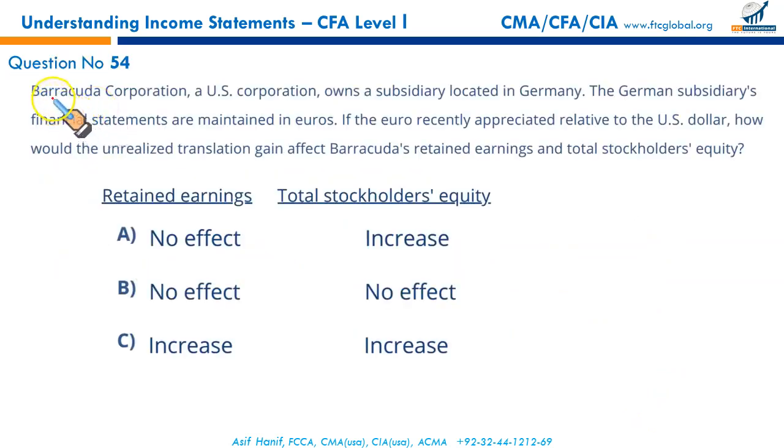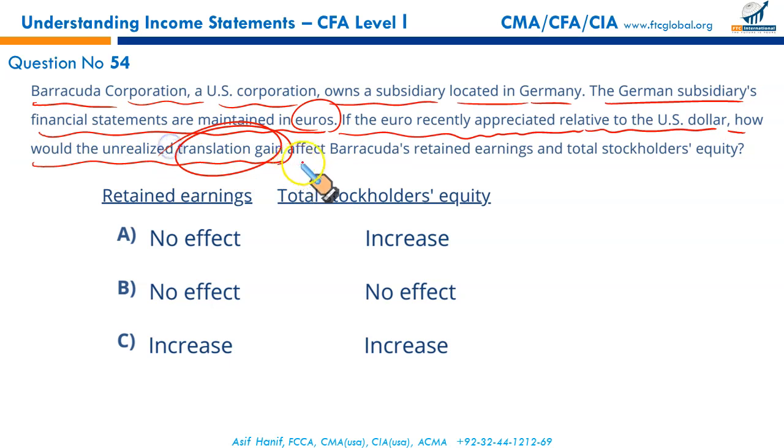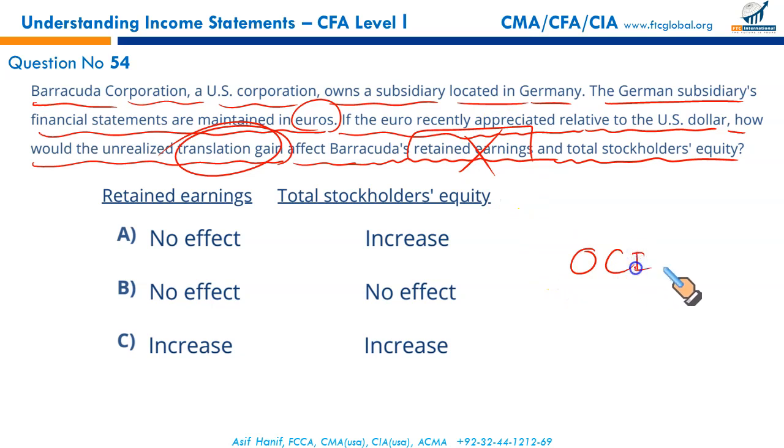Next. Barracuda Corporation, a US corporation, owns a subsidiary located in Germany. The Germany subsidiary's financial statements are maintained in euros. If the euro recently appreciated relative to the US dollar, how would the unrealized translation gain, mind the word translation gain, affect Barracuda's retained earnings and the total stockholders' equity? Since it's a foreign currency translation gain, it doesn't go to the retained earnings. It has no effect on retained earnings, it's an item of other comprehensive income.